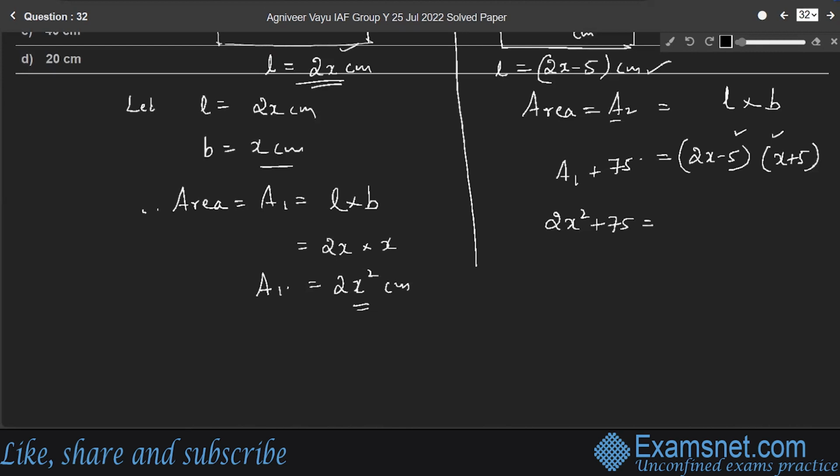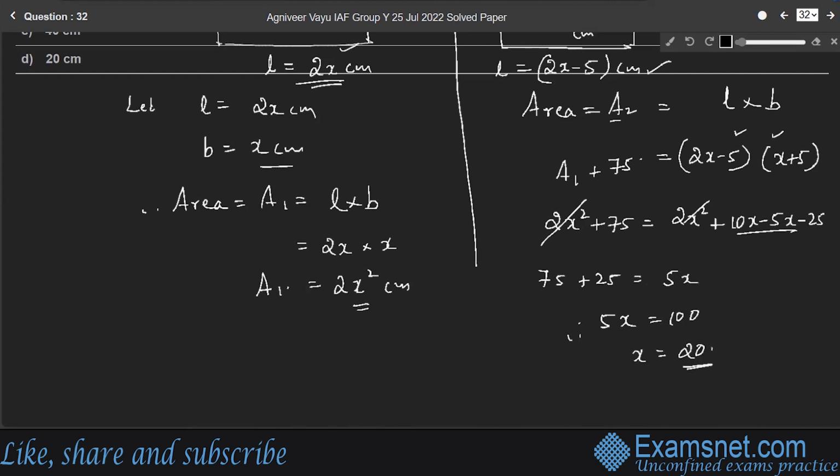So expand these terms. So 2x square plus 10x minus 5x minus 25. Now simplify. You can cancel 2x square, 2x square. Therefore, 75 plus 25 is equal to 10x minus 5x, which is 5x. Therefore, 5x is 100. x is equal to 20, which is the breadth of the rectangle.